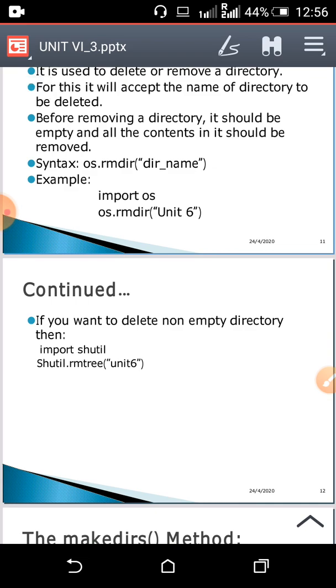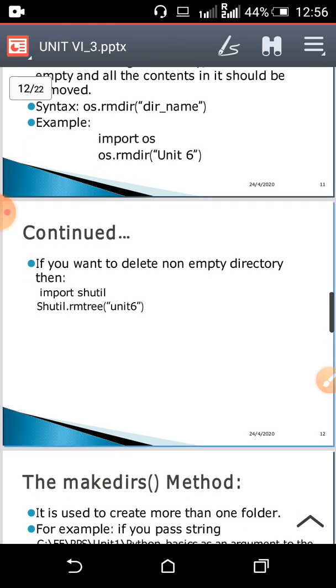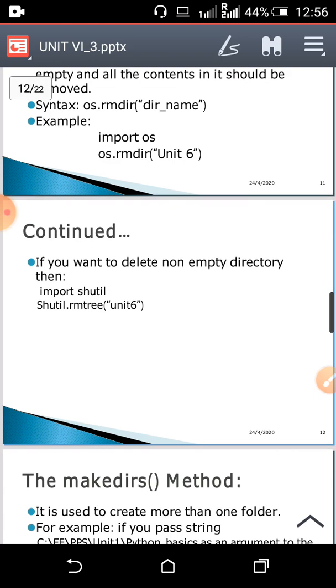Still, if you want to delete that non-empty directory, then you have to use the method rmtree of the shutil module. So you have to use rmtree, that is remove tree, which means remove all the files within that directory and remove that directory also.